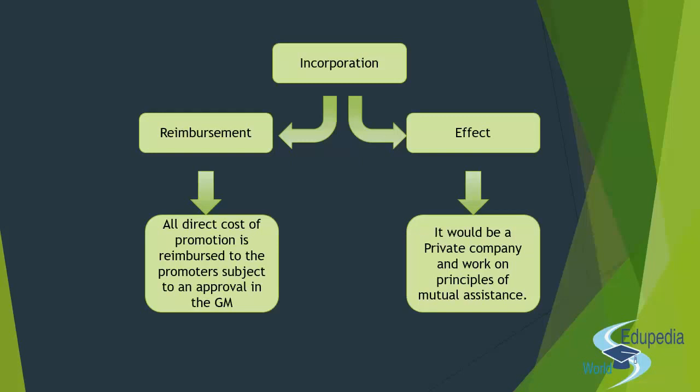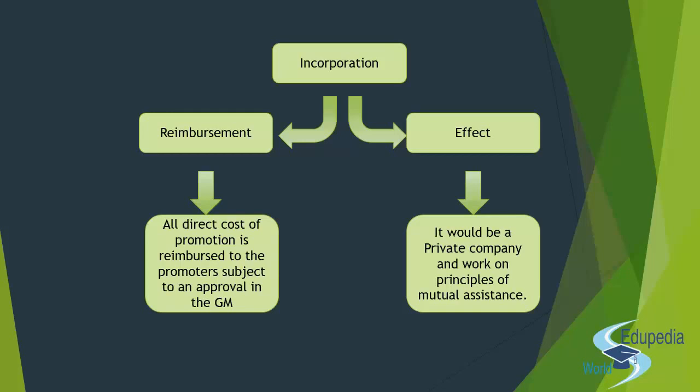Right? So this is the entire flow of how a producer company gets incorporated, right? If we go into a short revision of it, more than 10 producers or more than 2 producer institutions or a combination send an application to the registrar of the state with the memorandum and article.